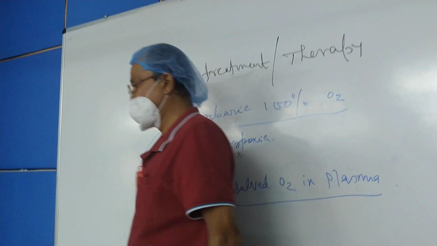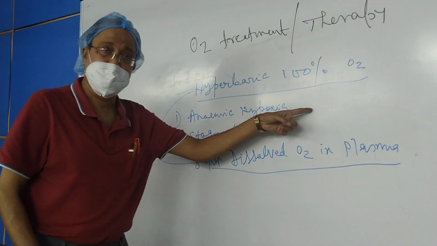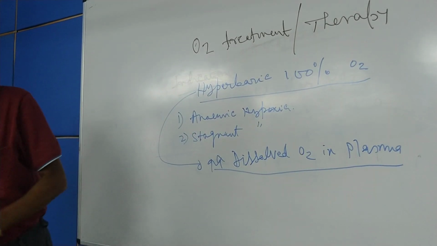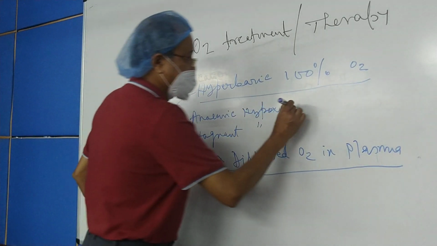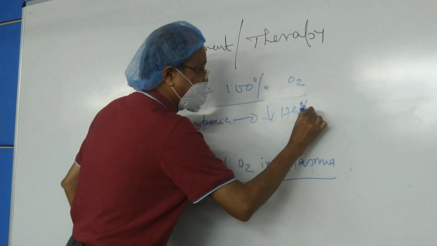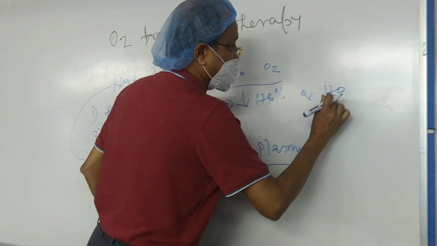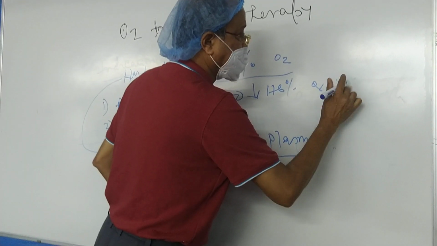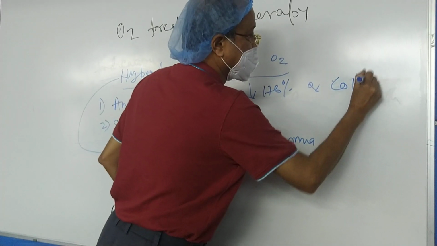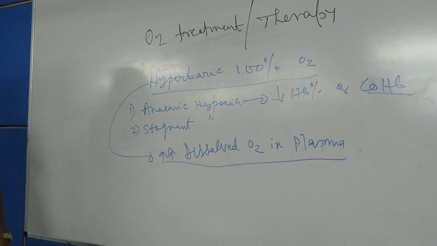in that blood. So these two conditions, anemic hypoxia, where there is reduced hemoglobin, I mean the hemoglobin concentration is less, Hb percent is less, or there is carboxyhemoglobin formation, as in case of carbon monoxide poisoning.